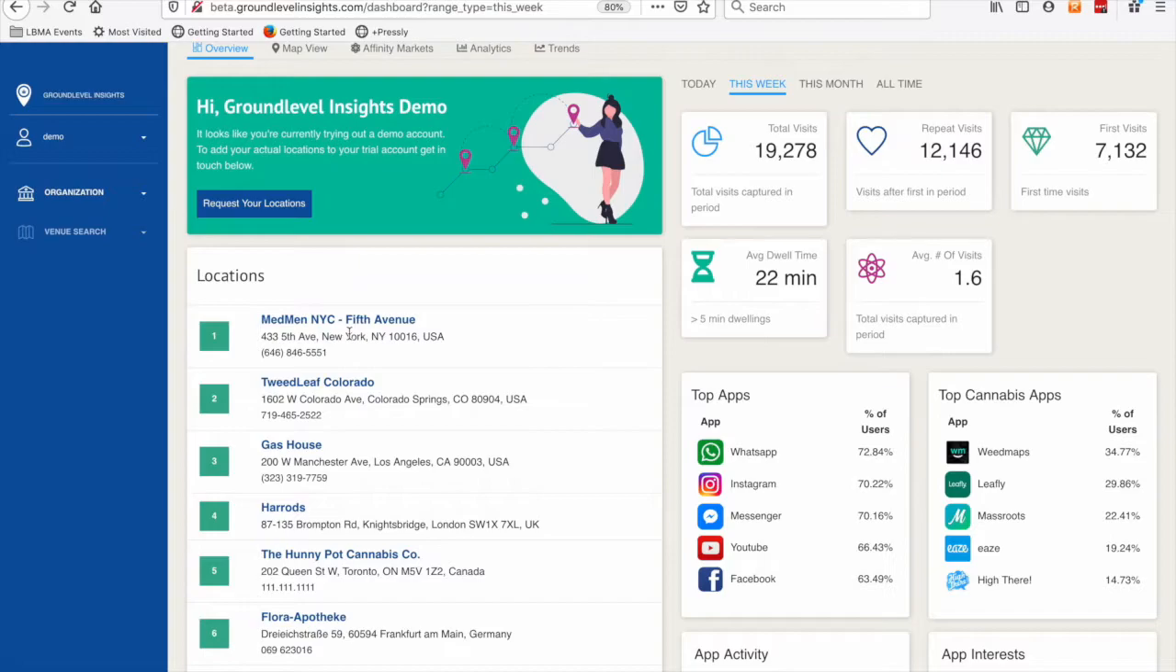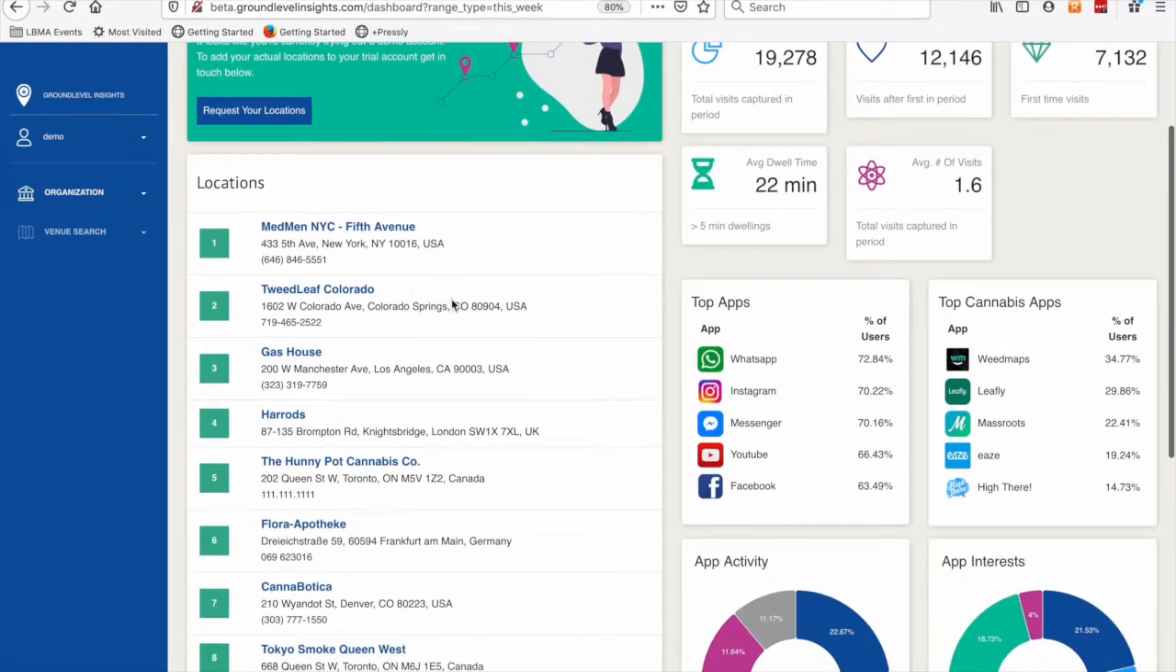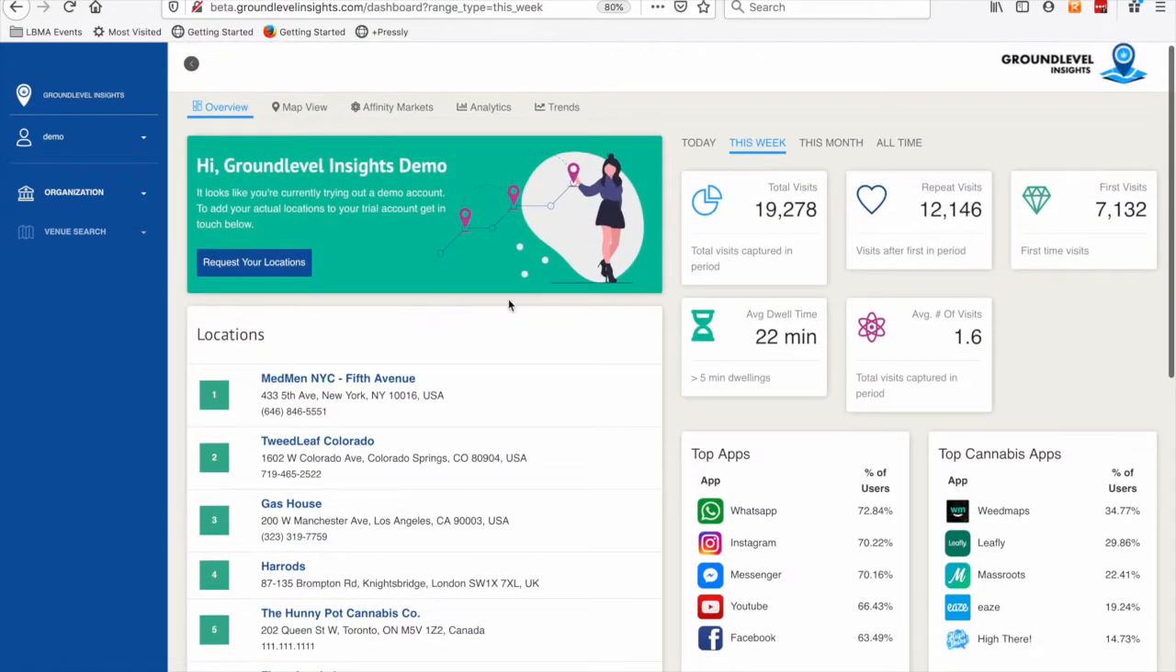In this case, we've randomly selected 8 stores that are part of a bigger portfolio of 12,000 locations that Ground Level Insights tracks across Canada, the US, Germany, and the UK. So we've, as I said, randomly picked 8 stores here. On the top right, what you see are some high-level traffic metrics.